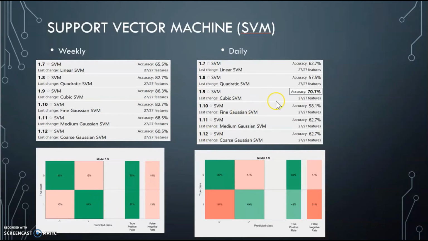Now we come over here to the daily SVM. Once again, as I said, the cubic SVM did best. Each of these different types of SVMs just have different kernel functions that take the input data and transform it into their required form. Many of these kernel functions include linear, nonlinear, polynomial, the radial basis function, sigmoid functions, stuff like that. If you see down here, this one did 83%, which is good, true positive rate for predicting down in the stock market, but only 49% for predicting an up. So as you can see, this model did not do as well as our neural network did.